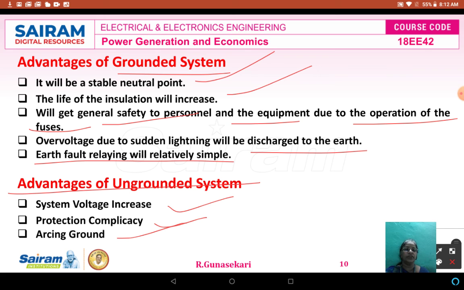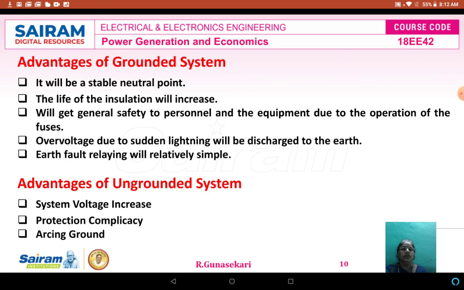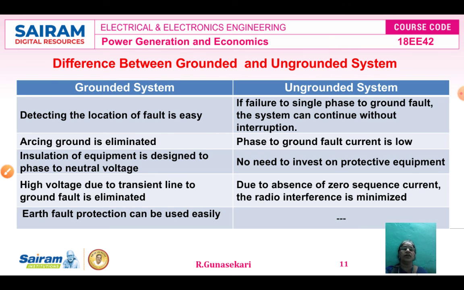We studied the equipment grounding definition, the three categories of equipment grounding explained with circuit diagrams, and then the advantages of the grounded and ungrounded system. Then the difference between the grounded and ungrounded system.